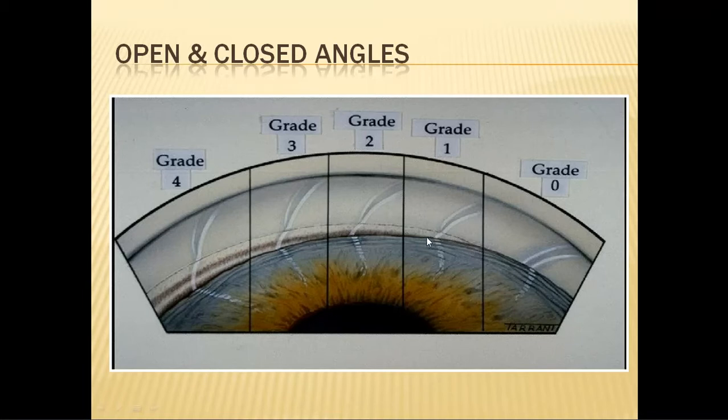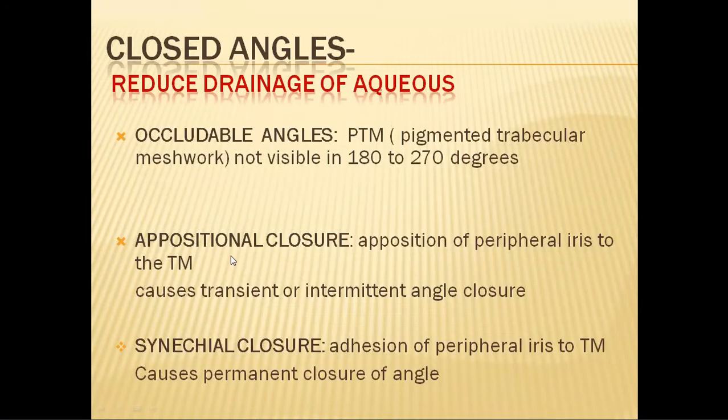One is oppositional contact and another one is synechial contact. If it is an oppositional closure, there is just opposition of the peripheral iris to the trabecular meshwork. So this causes only a transient or intermittent angle closure, and also the pressure rise is not permanent. There will be an intermittent rise in the intraocular pressure.